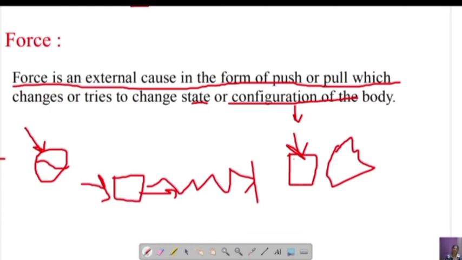So once again, I'll define it for you. Force is an external cause in the form of push or pull which changes or tries to change the state of a body or configuration of the body. I hope it is clear to you?